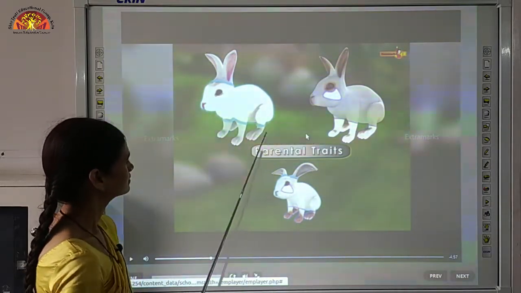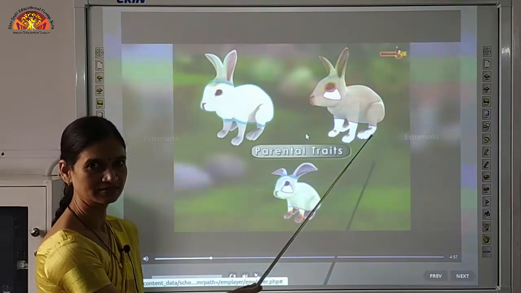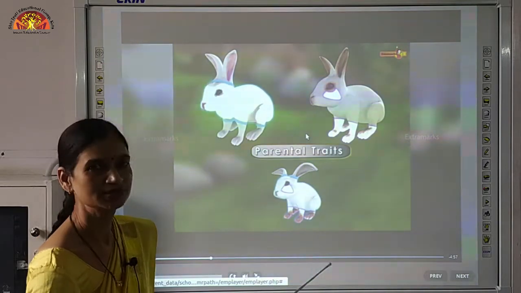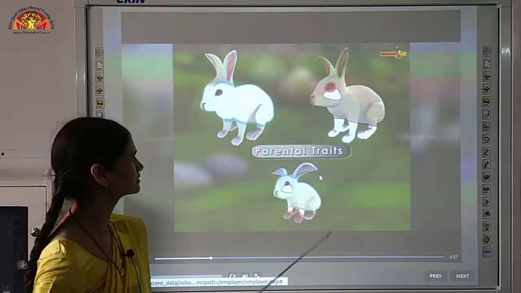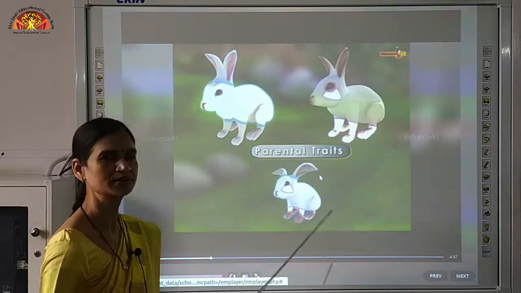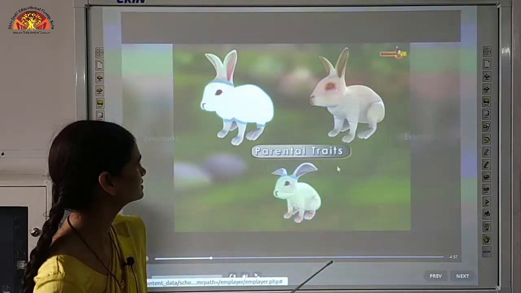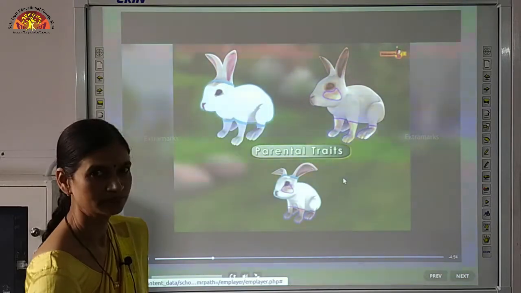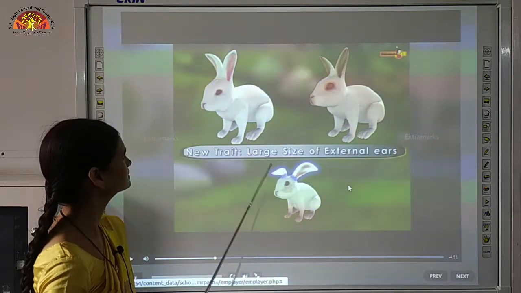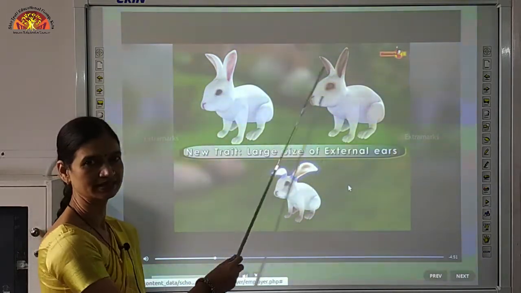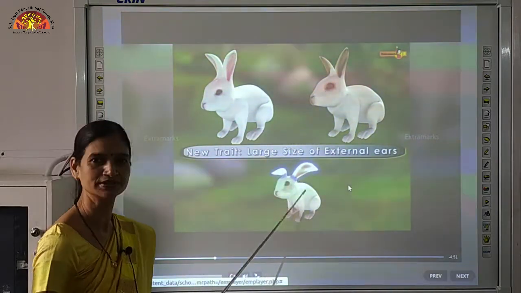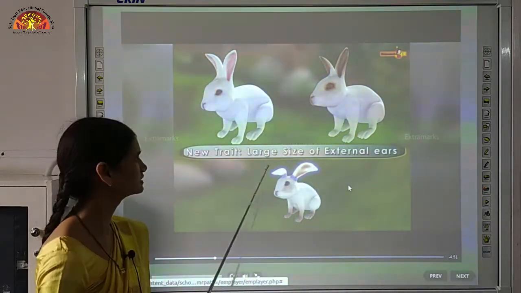Characters which are transmitted as they are from parents to offspring are called parental traits, whereas the characters which form as new combinations are called new traits. You can see the shape and size of the ear of these rabbits is different, and the shape and size of the new rabbit's ear is quite different. So these are the new traits.